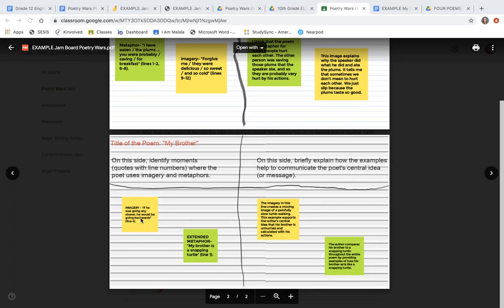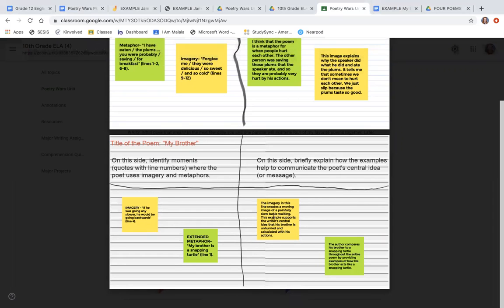So let's see. For imagery, I have, if he was going any slower, he would be going backwards, from line 4. And then where's my analysis of this piece of evidence? Where's my connection to the central idea? Right here in yellow. The imagery in this line creates a moving image of a painfully slow turtle walking. This example supports the writer's central idea that his brother is unhurried and calculated with his actions.